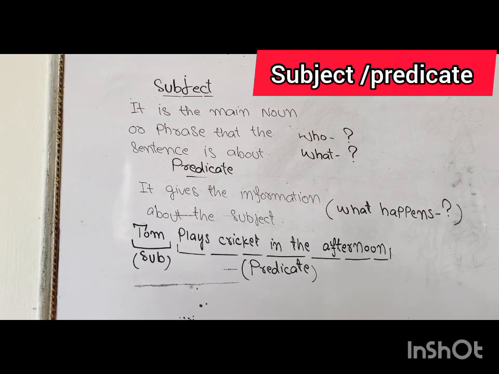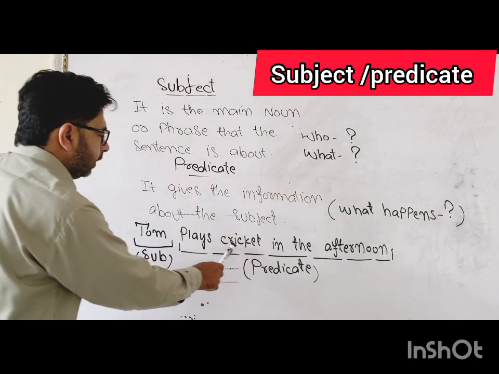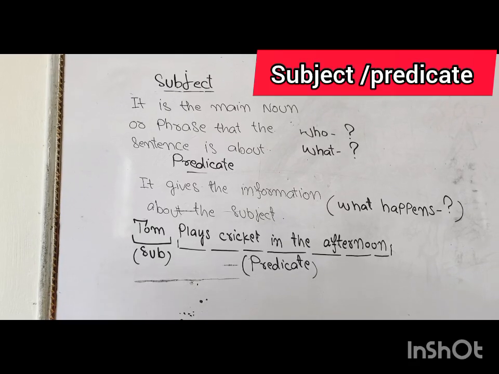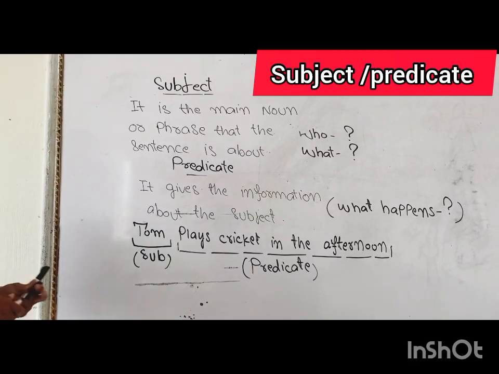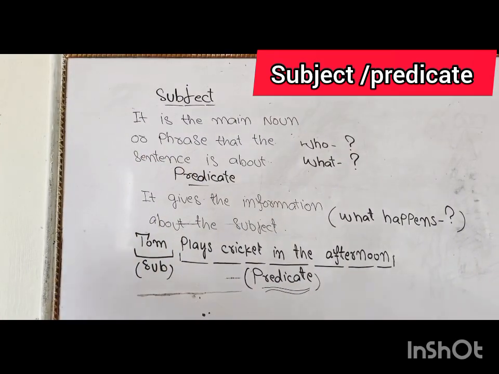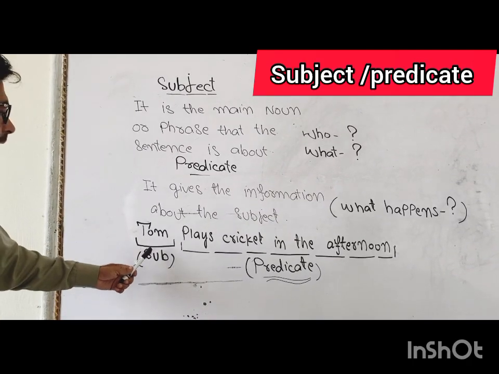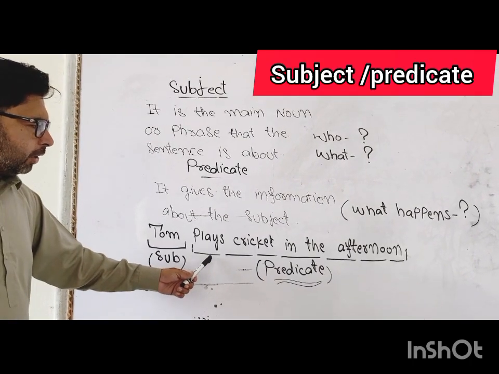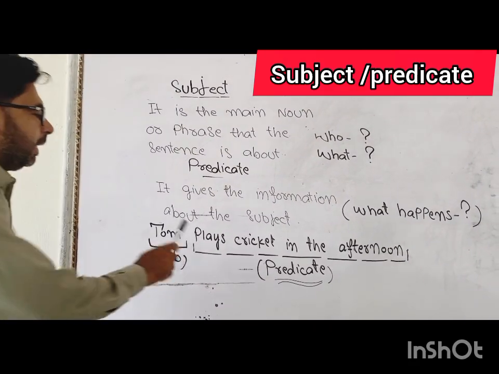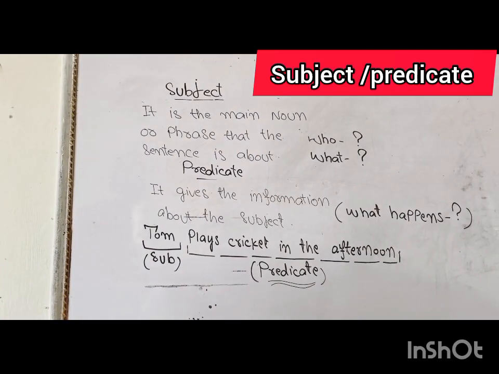And now look at the word. What is happening in this sentence? Plays cricket in the afternoon. Now, whatever is happening in this sentence is called predicate. Now you can see easily, Tom is subject and all the other details about Tom are called predicate. All the details or information about Tom is called predicate.